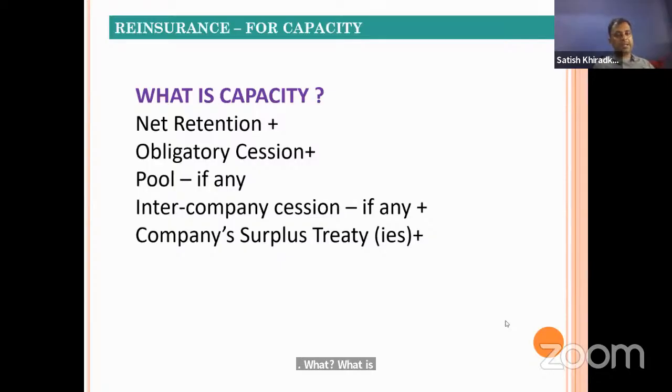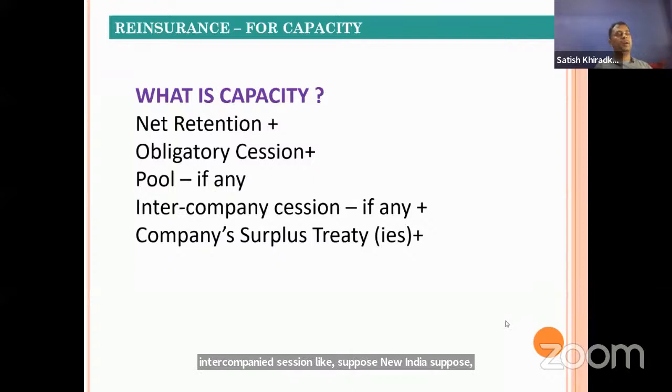Then there is intercompany cession. Sometimes a company can transfer some of its risk to another company and take some of their risk, so that there can be a balance of risk. That is intercompany cession. Suppose New India gives some part of its risk to Oriental, and in return takes some part of Oriental's risk on its books. Then there can be company surplus treaties. All these together become the capacity.